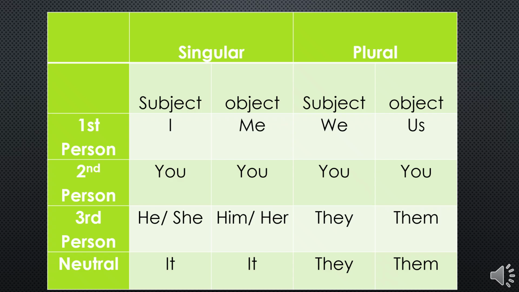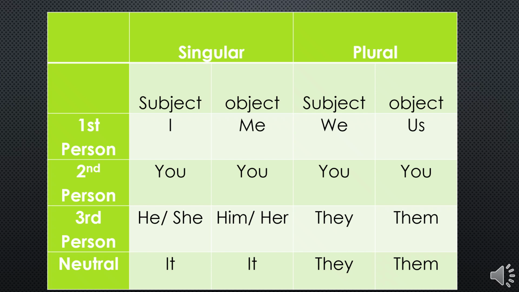So this is the table we used to summarize personal pronouns. We said personal pronouns can be first person, second person, third person, or neutral. It can be singular or plural. If it's singular, it can be subject or object. If it's plural, it can be subject or object.